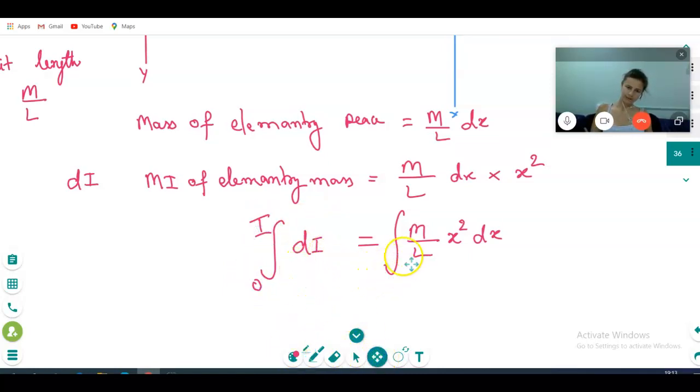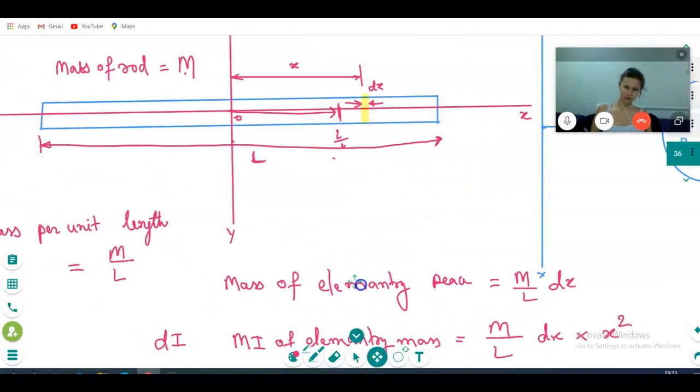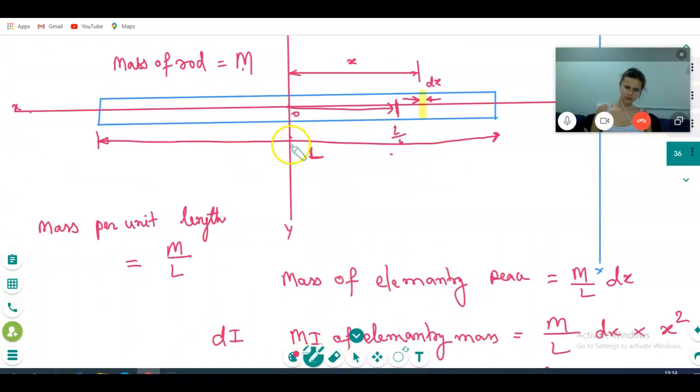Now this side, what is the limit? X will vary from where to where? You see here, look here. X varies from minus L by 2 to plus L by 2. Am I right or not? Why? Because you told me why you have taken this axis. Now you look here how important it is.